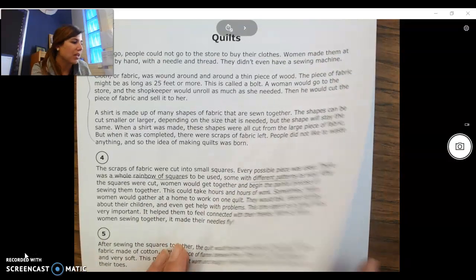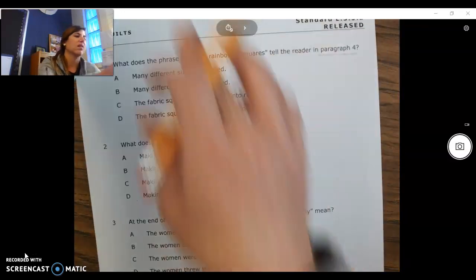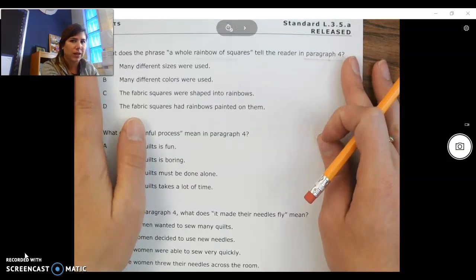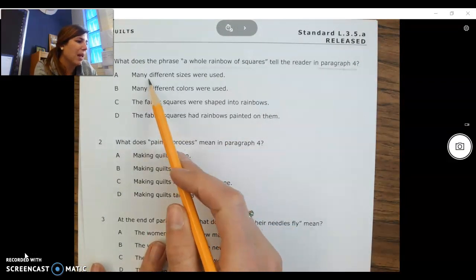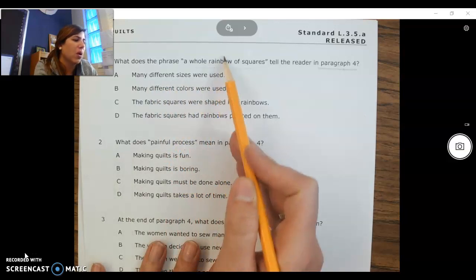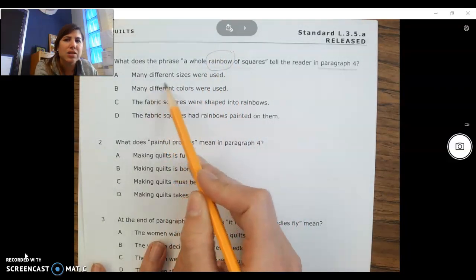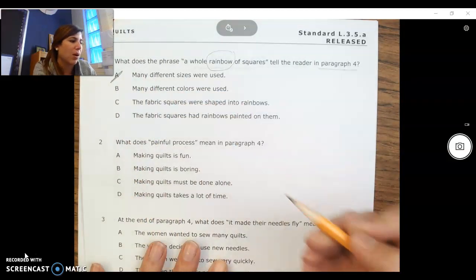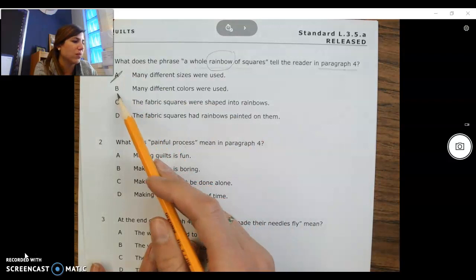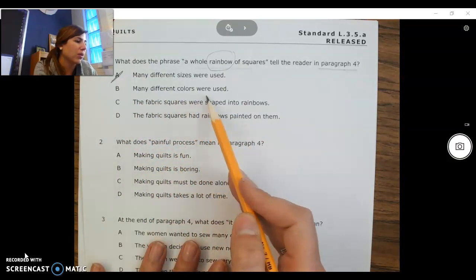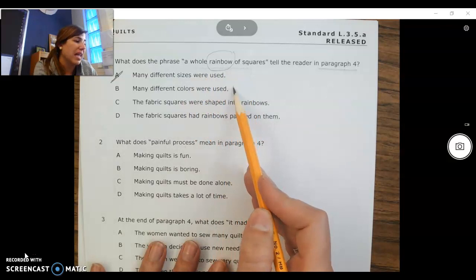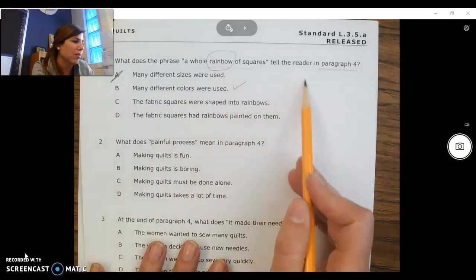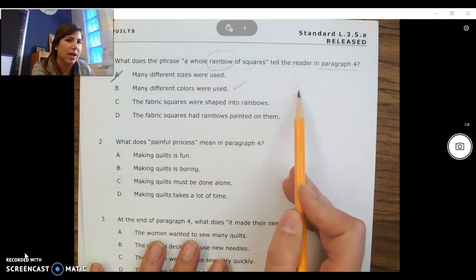So let's go back into the question and see if there's something that suggests different colors, different patterns, lots of different quilt squares. So A, many different sizes were used. When I think about the word rainbow, I don't think sizes is the first thing that comes to mind. When I think about rainbow, I'm thinking about colors. Okay, let's look at choice B. Many different colors were used, a whole rainbow of squares. Yeah, that's what I was thinking to start. Many different colors makes me think of a rainbow. When you picture a rainbow, all the different colors in the rainbow, right?